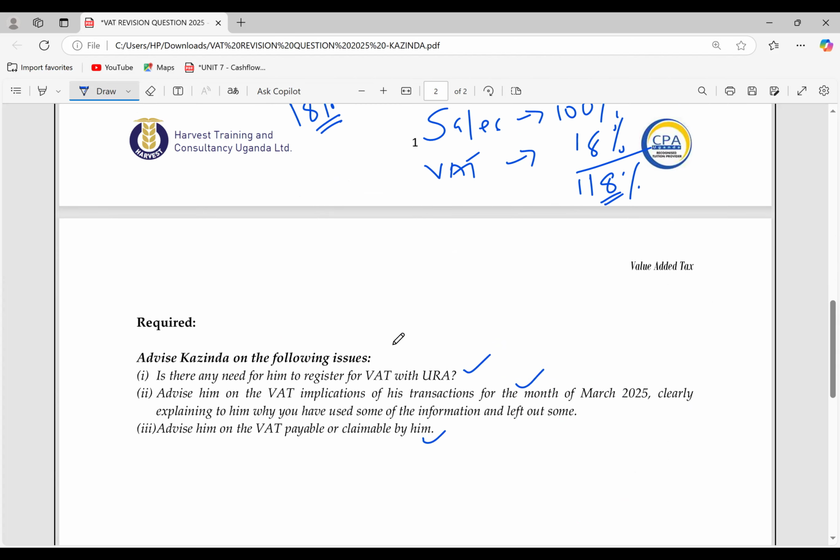Okay, so we continue to look at the required. What are we required to do? Number one, we are required to advise if this man should register for VAT. Then advise him on the VAT implications of his transactions for the month of March 2025, clearly explaining to him why he should have used some of the information and left out some. To advise him on the VAT payable and claimable by him. Okay, good.